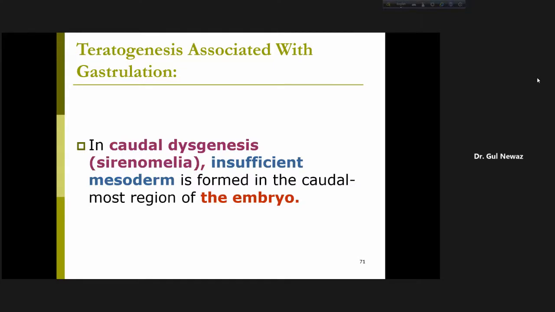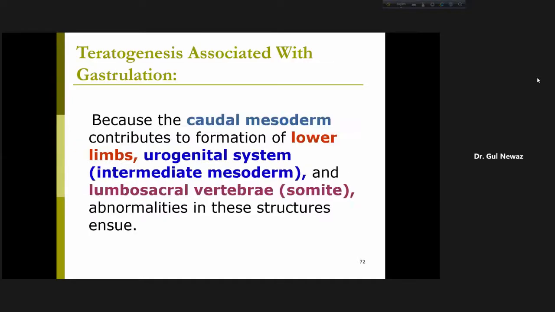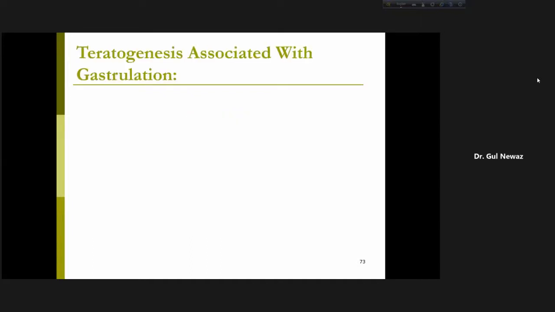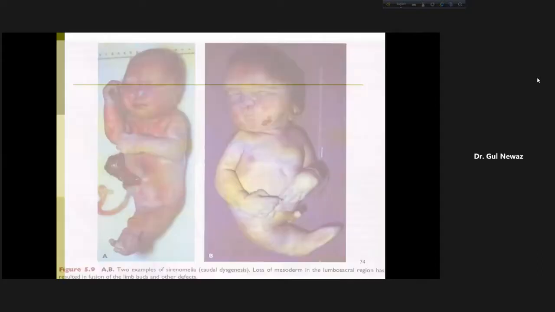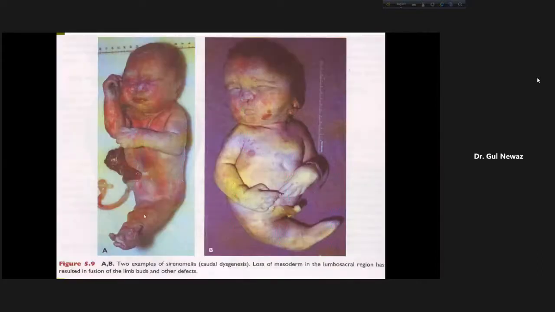If mesoderm is not formed, hands and legs will not form, many things will not form. So there is insufficient formation of mesoderm in the caudal part of the embryo. Because the caudal mesoderm contributes to formation of lower limbs, urogenital system, lumbosacral vertebrae. So there will be abnormality here, and the child, this is not needed, I want to show you a figure. So this is caudal dysgenesis.